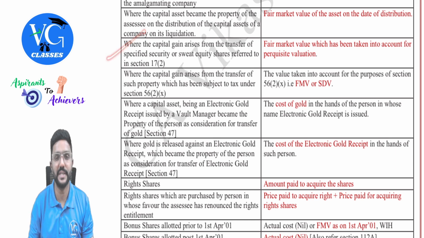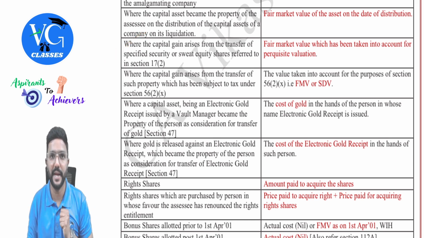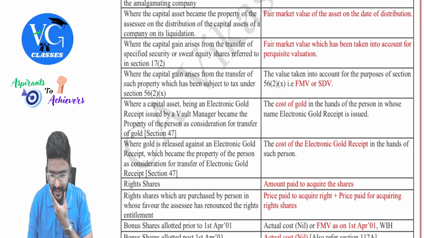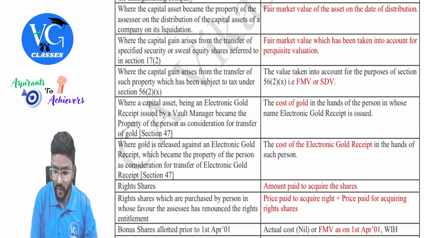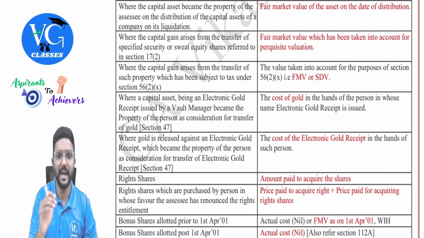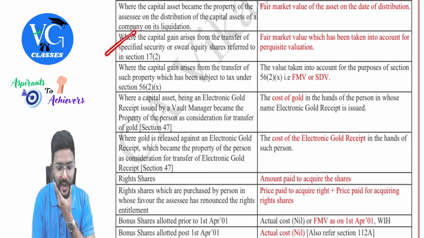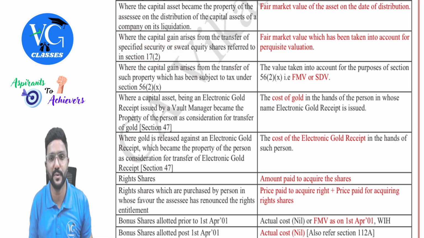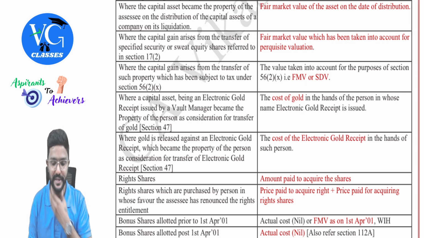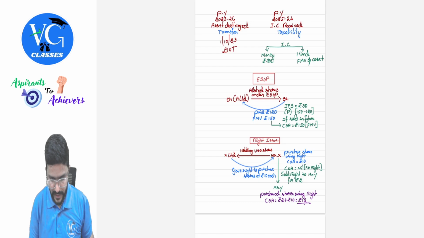This sweat equity shares. Actually, I covered this in salary head, but let us repeat it because it is a little long back, I don't know when exactly you would have studied or you would have watched the video on salary, but anyway, I will repeat it. Where capital gain arises from the transfer of specified security or sweat equity shares referred to in section 17(2), which talks about perquisites, the fair market value which has been taken into account for perquisite valuation will be allowed as cost of acquisition, guys. I will just explain this with an example.